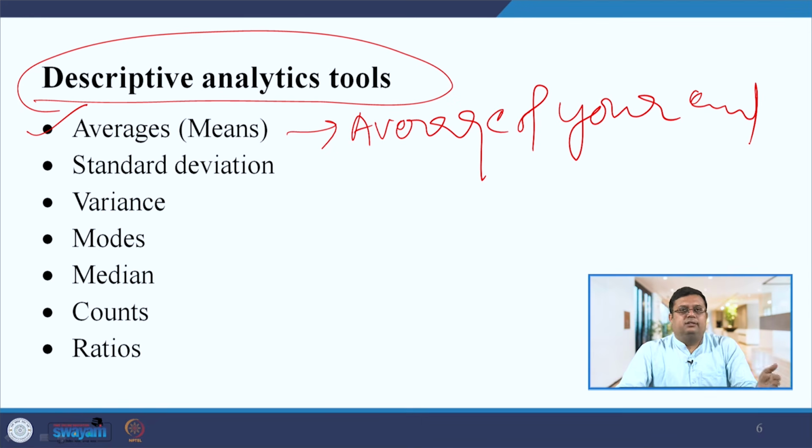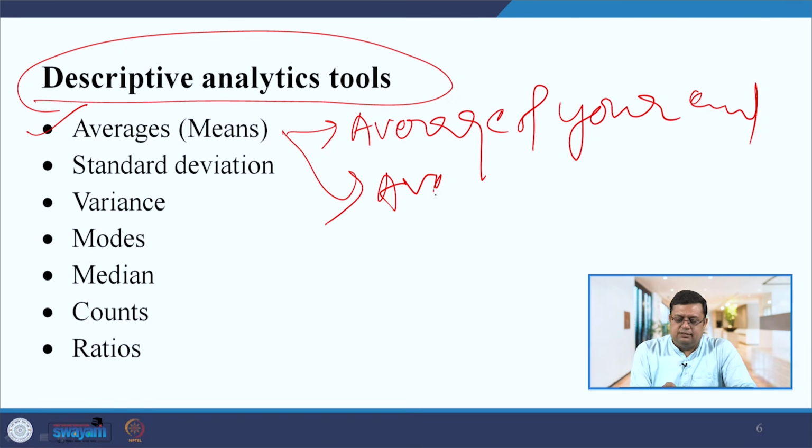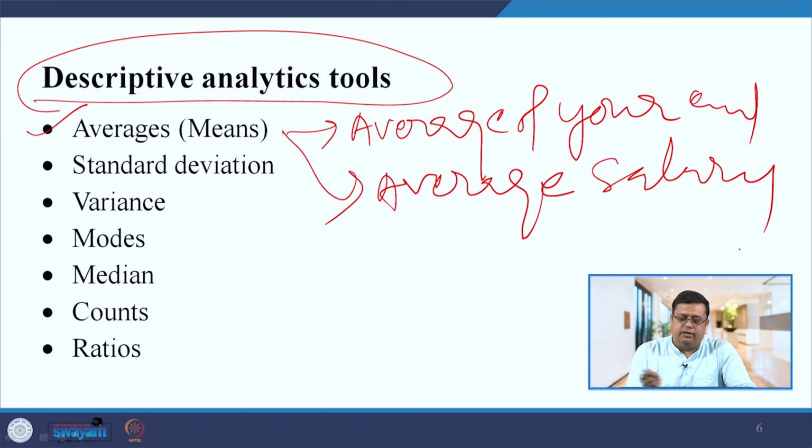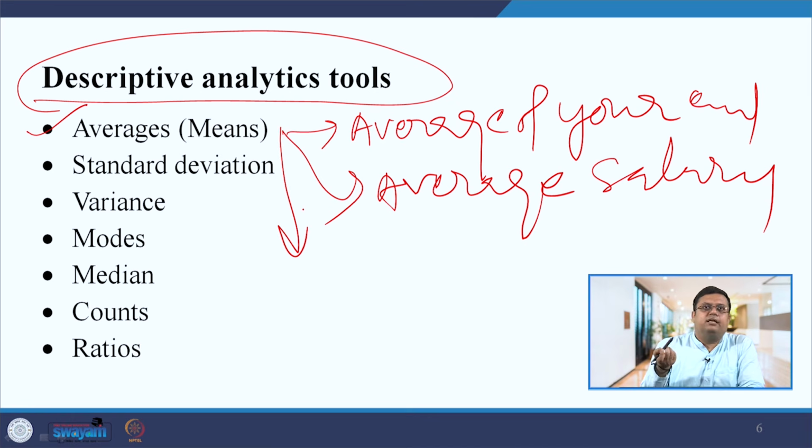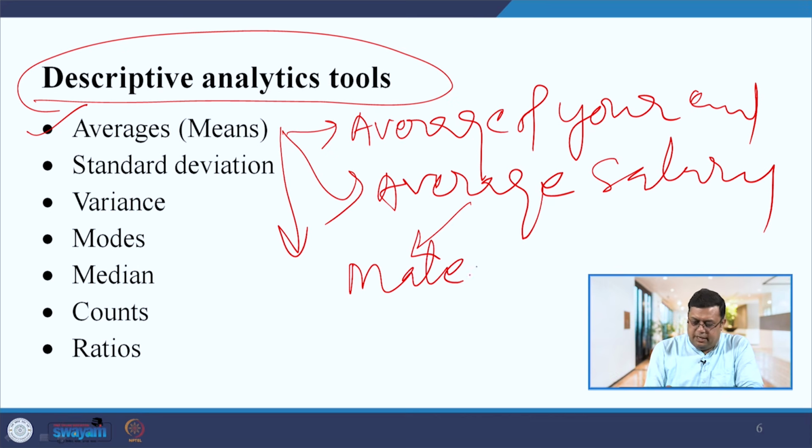Whether it is between 20 to 25, 25 to 30, 30 to 35, 40, 50, you can see what the age is. In the same way you can calculate the average salary. Same way, if you want to calculate the gender pay gap, you can calculate the salary for male and the salary for female.